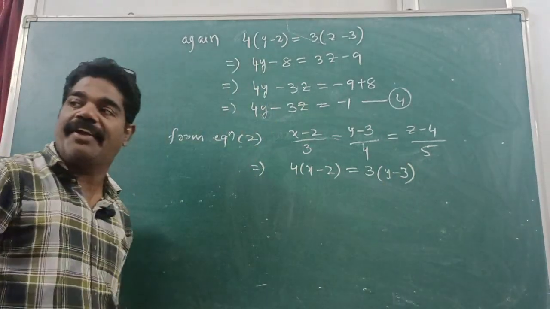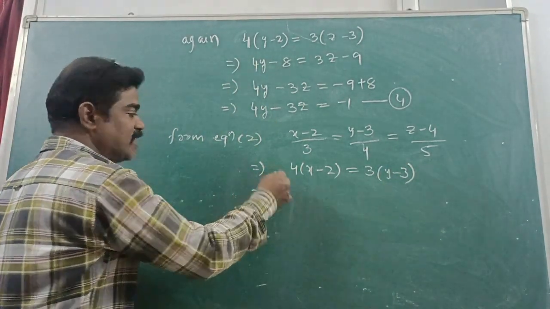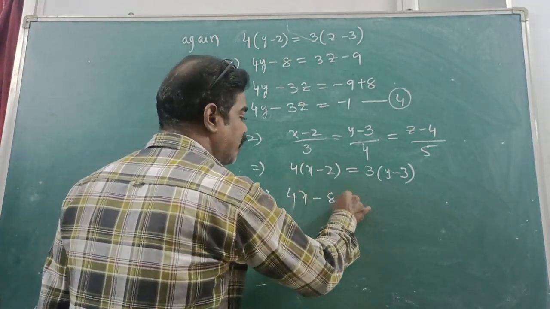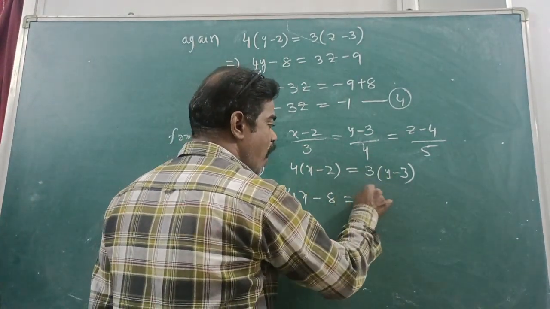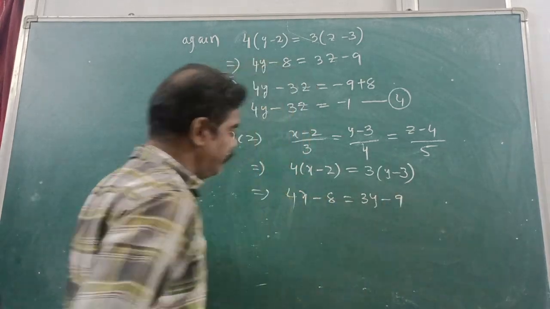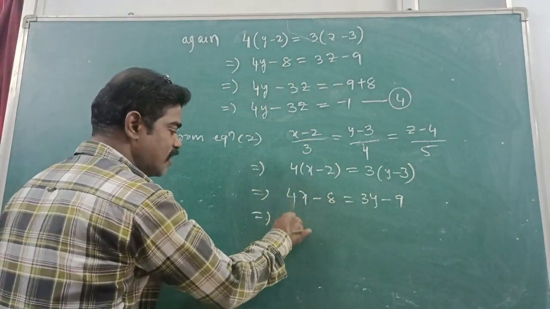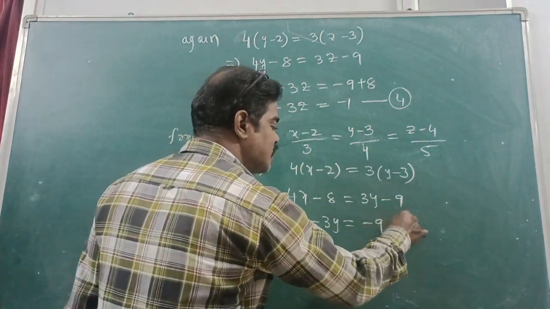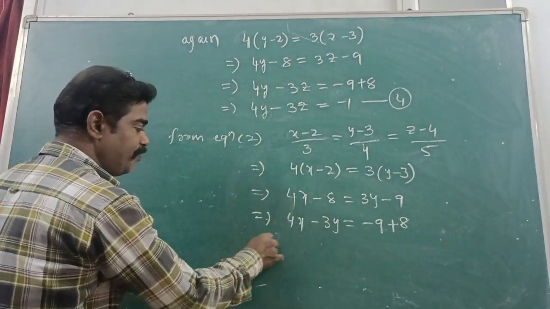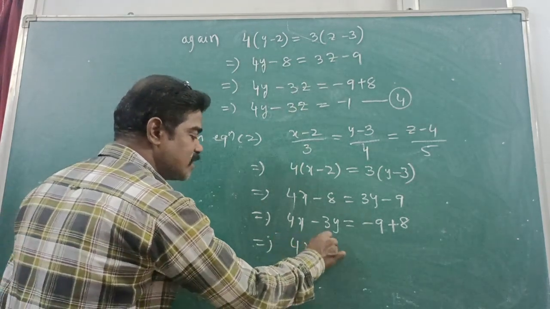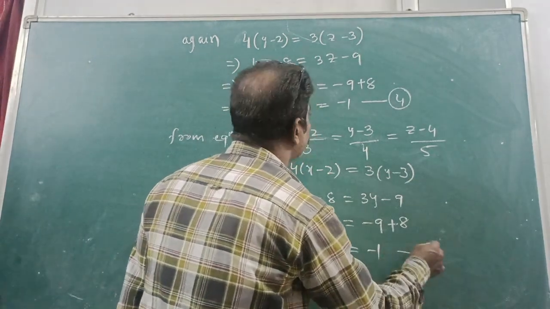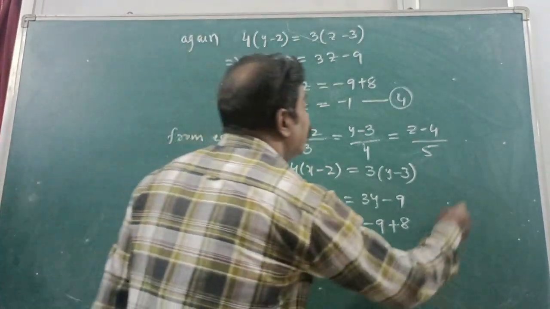Have you understood? Okay. This implies 4x minus 8 is equal to 3y minus 9. This implies 4x minus 3y is equal to minus 9 plus 8. This implies 4x minus 3y is equal to minus 1. Give equation number 5.